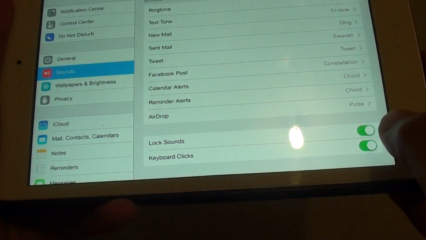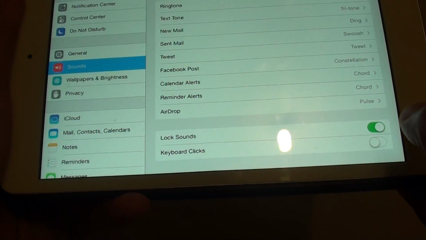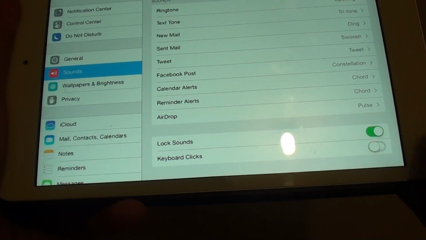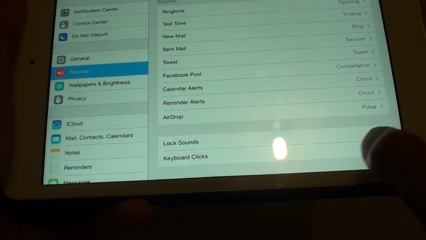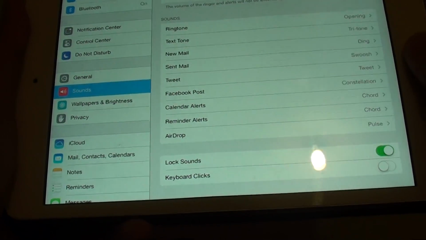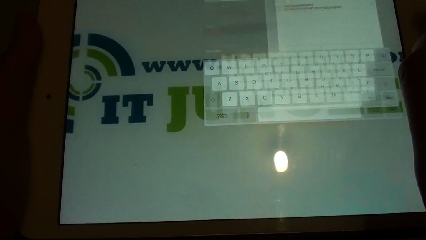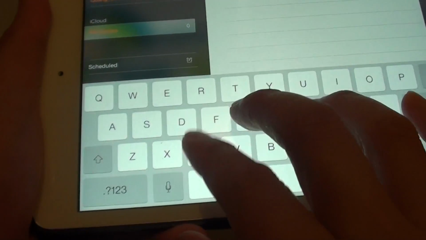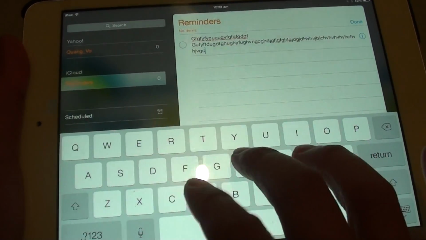So simply slide the switch to the left to turn it off, and slide to the right to turn it on. If you just slide to the left, you will turn it off. And then if we go to the reminder, for example, then you can type and it doesn't make a sound anymore.